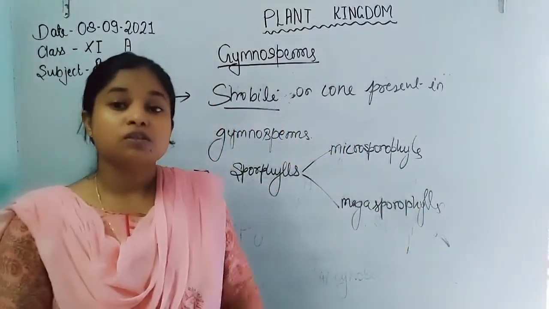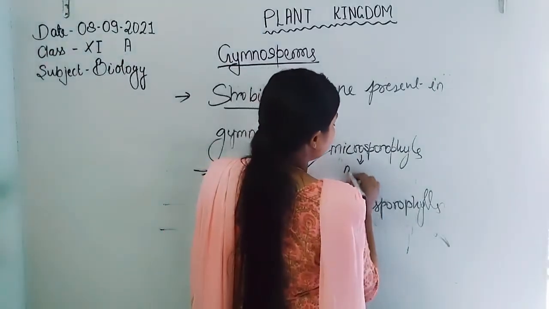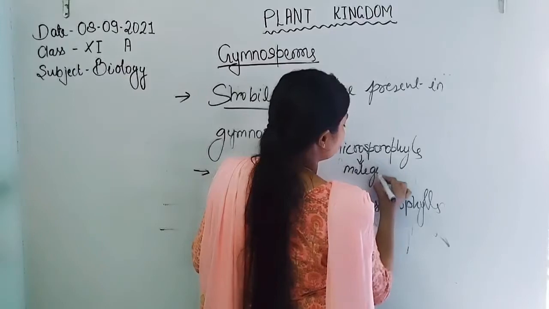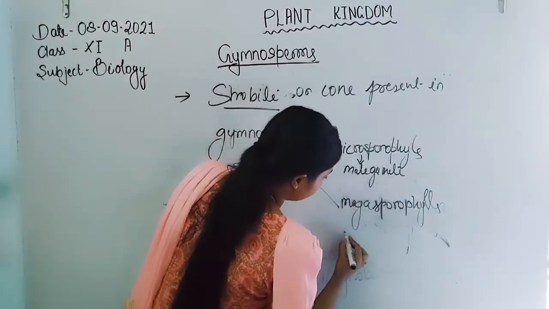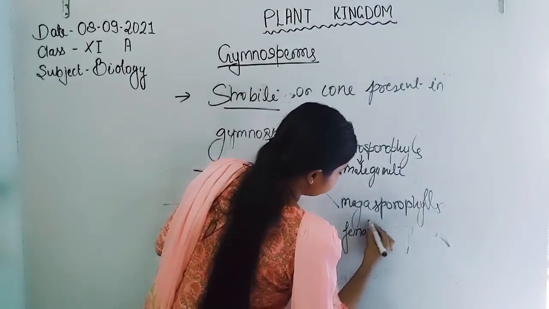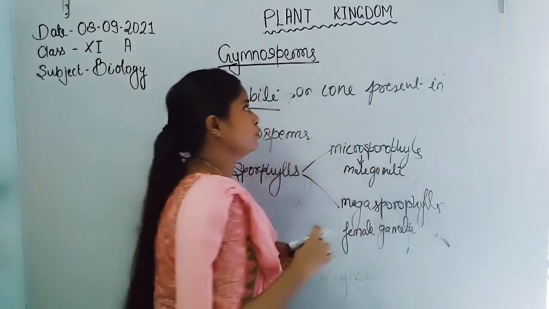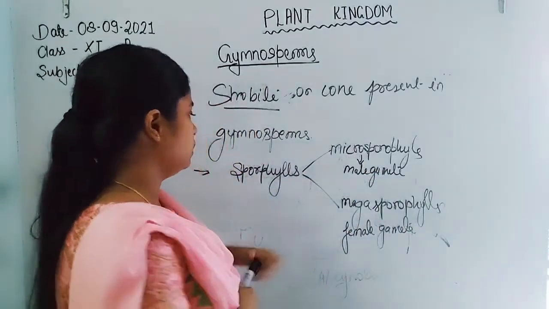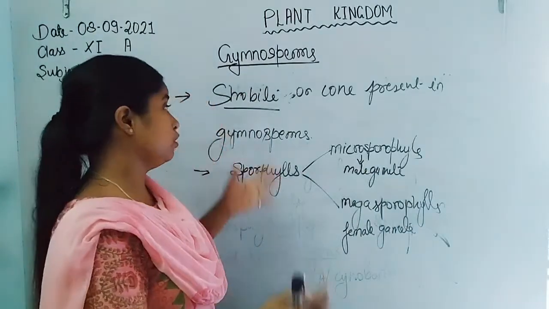Megasporophylls. So microsporophylls bear the male gamete, and megasporophylls form the female gamete. That's why two types of spore form on the plants, and these sporophylls participate in the formation of the cone.